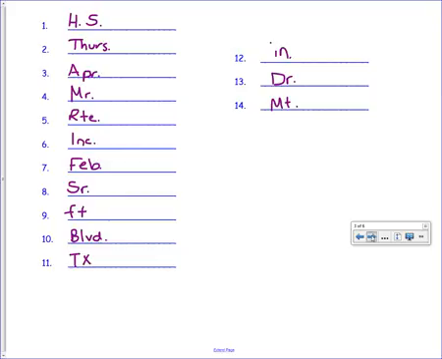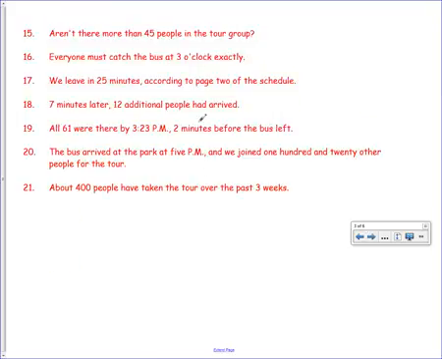Okay, let's look at the next page with numbers. Aren't there more than 45 people in a tour group? 45 needs to be written out because it is under 100. So bear with me, I'm writing with a mouse. 45. Okay, everyone must catch the bus at 3 o'clock exactly, because 3 is followed by o'clock, we have to write out the number 3.